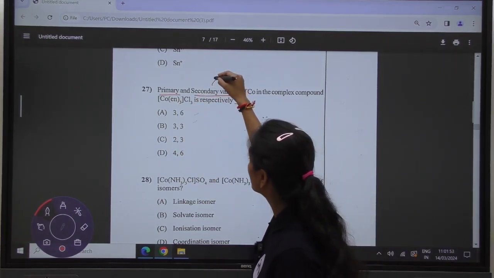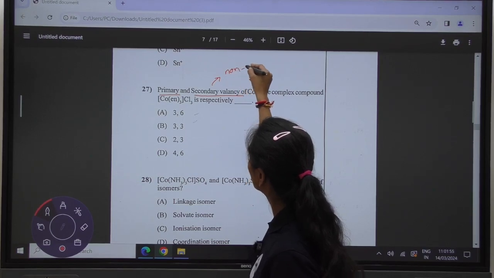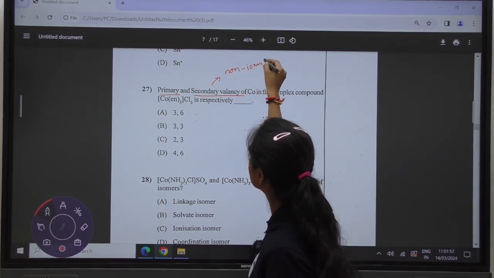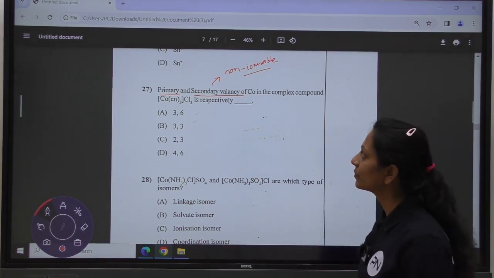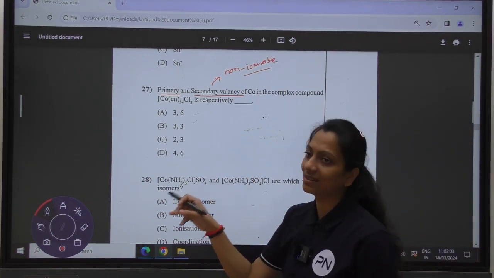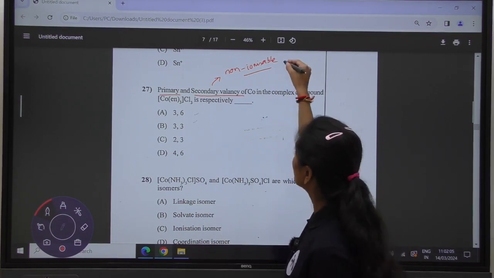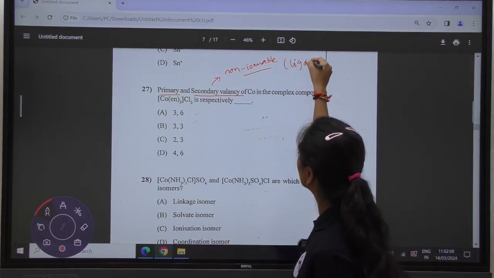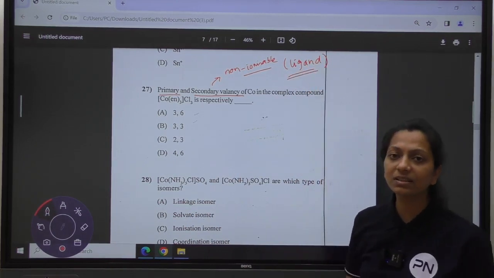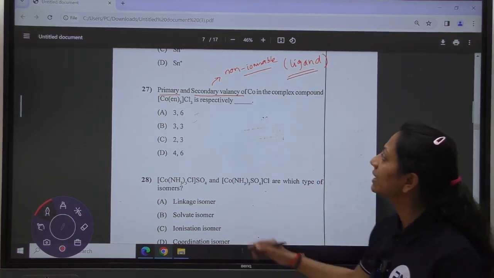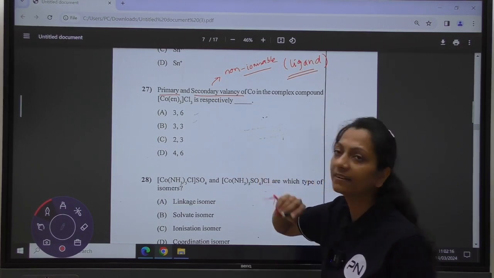Secondary valencies are your non-ionizable valencies. They do not give you ions in the solution. So whatever the number of ligands in the complex, the number of ligands will give you the information regarding the secondary valency.